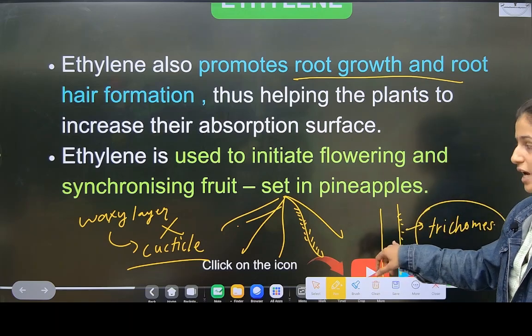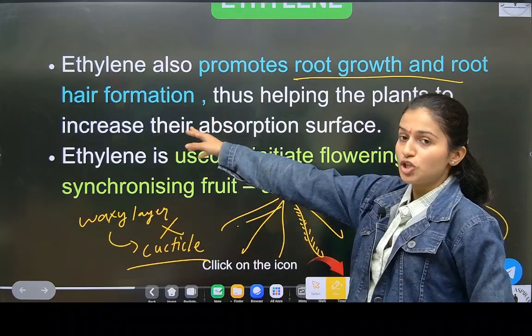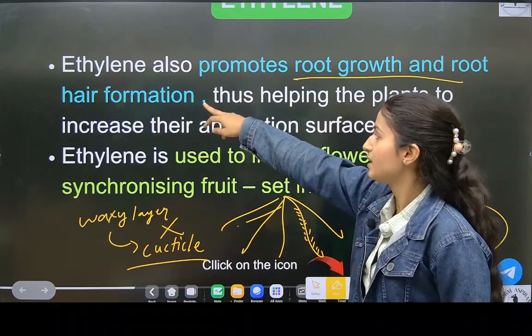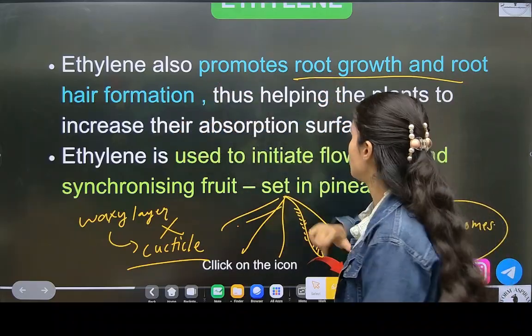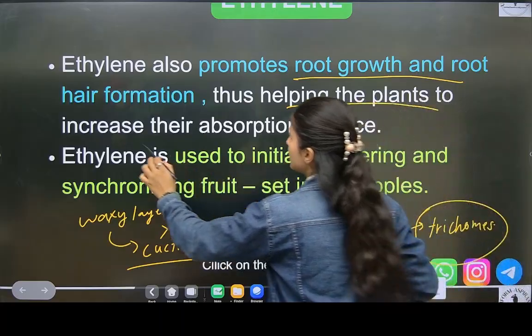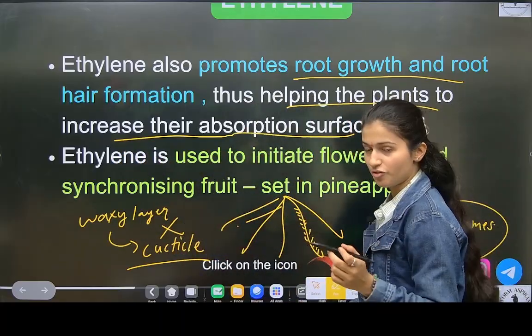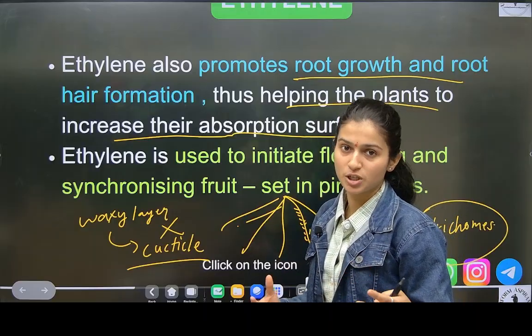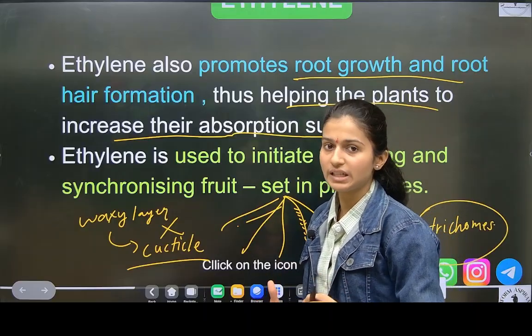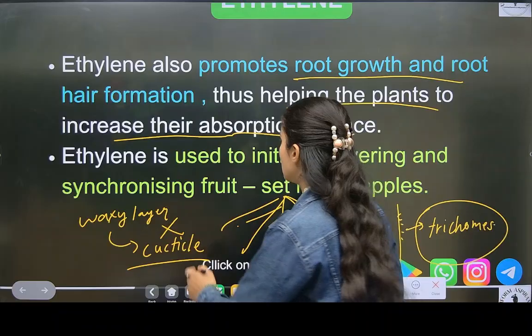They are on the stem. But which hormone promotes it? Ethylene, only on the roots, thus helping the plants to increase their absorption surface. Helping the plant to increase their absorption surface means increasing the absorption of water. Whatever water they are taking in, to increase that.